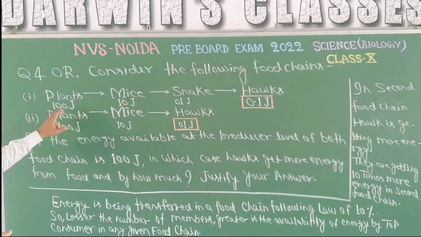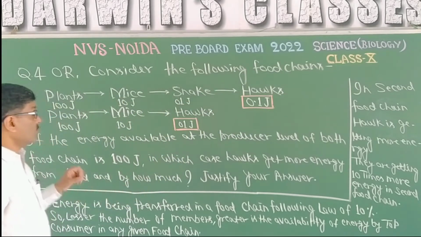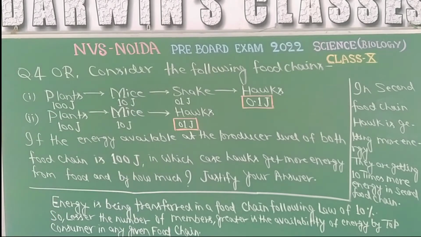So following the law of 10%, it is 100 joule, then 10 joule, 1 joule and 0.1 joule. So wherever the number of members is lesser, the top consumer will get a greater amount of energy.